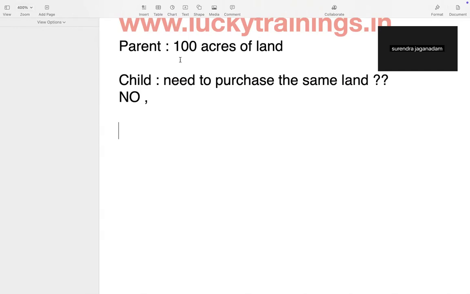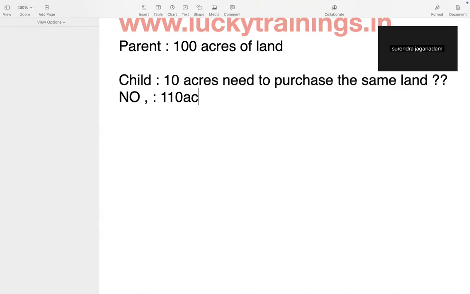Moving back to this human example. Consider that the parent has 100 acres of land, and the child purchased an additional 10 acres of land. So this child is responsible for 110 acres of land. Ideally, as per the law, the child has access to their parents' property, whereas the parent doesn't have access to the child's.